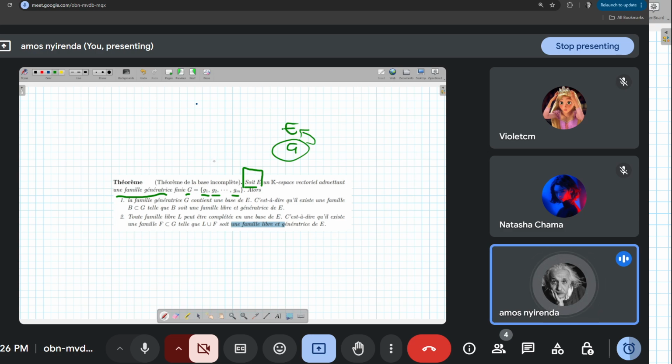So how can we think about this one? From the previous, you can connect it with what we were doing here.